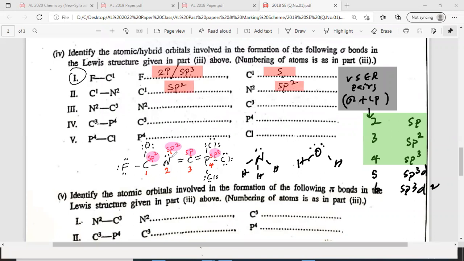Then N2 and C3, N2 and C3, can you quickly post the answer? sp2 and sp, right? sp2 and sp. So nothing to do, look at the diagram here. I'll highlight this in green. I highlighted it as green, so you can look at this and quickly fill the blanks. Within 1 minute you can do it. sp2 and sp.